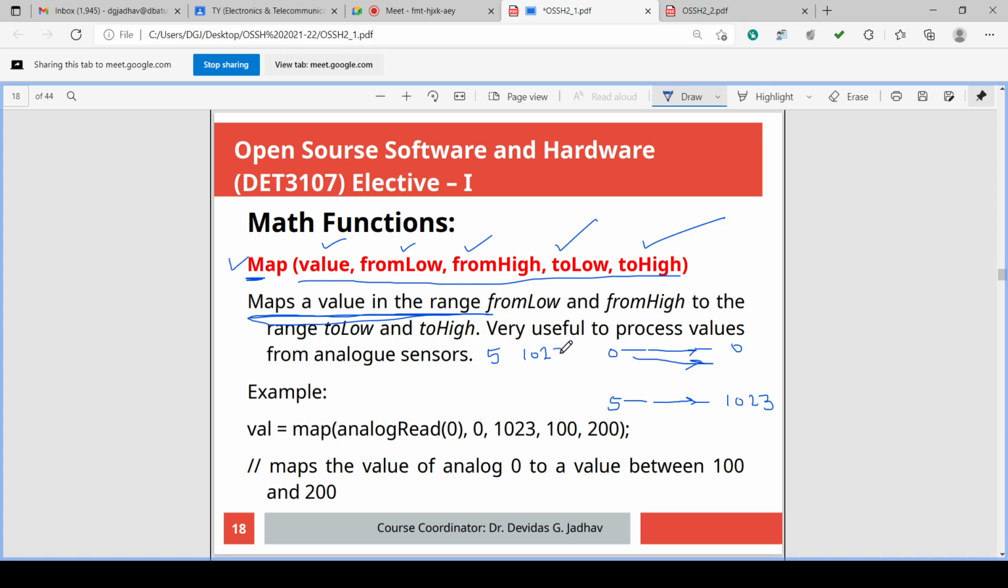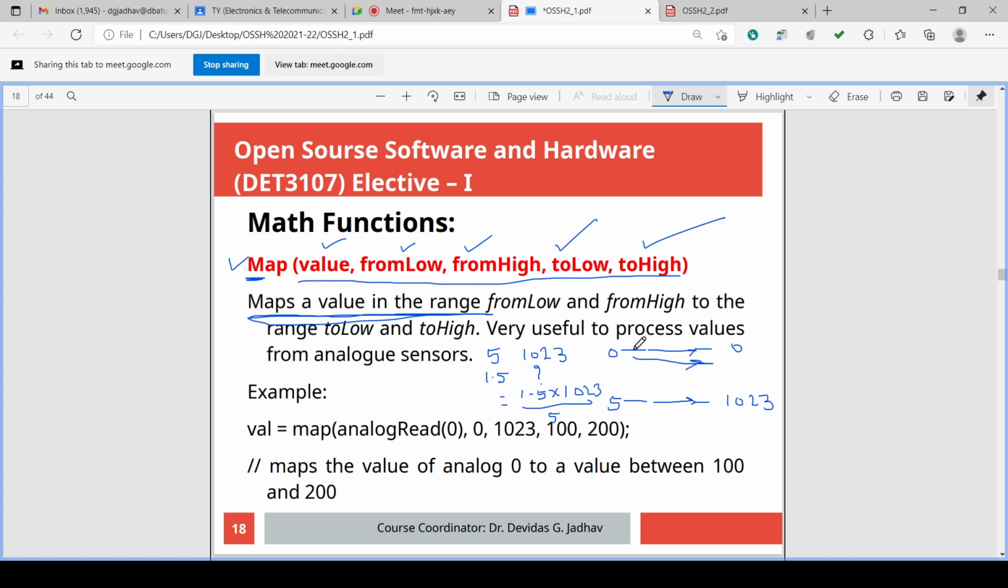Isn't it? For 5, there is 1023. Then for 1.5, an in-between value, isn't it? What is the value? In this way we can write the equation, and that value will be calculated as 1.5 multiplied by 1023 divided by 5. This is giving the value for 1.5.